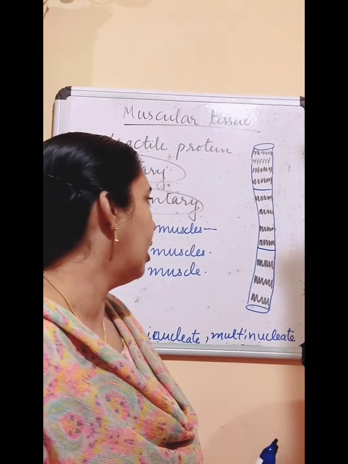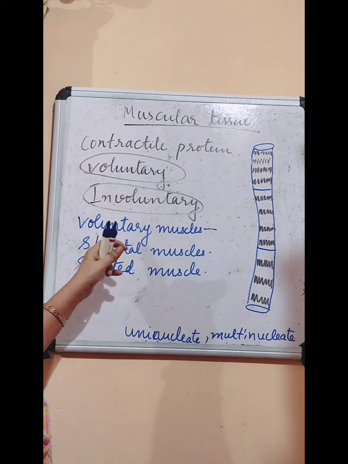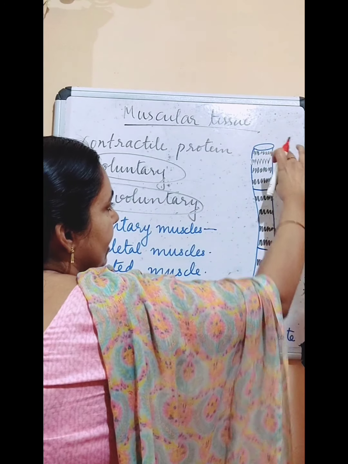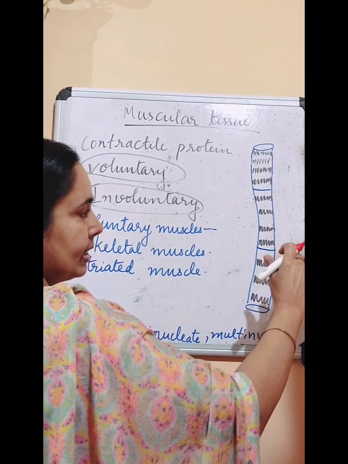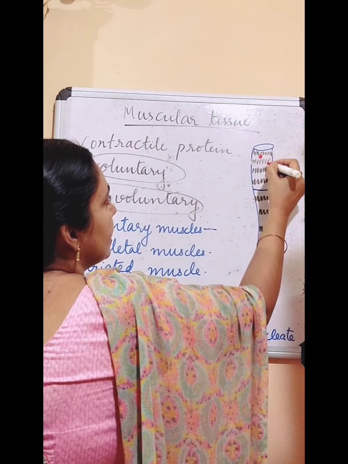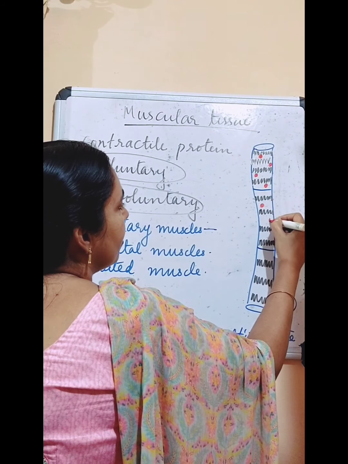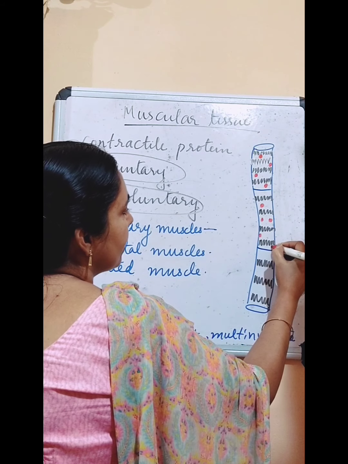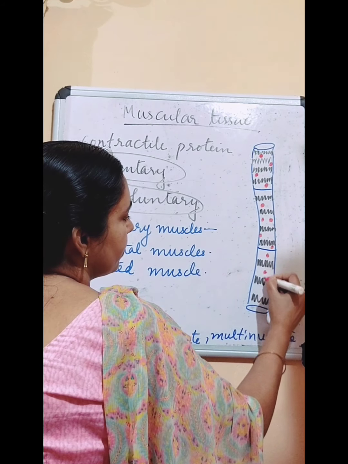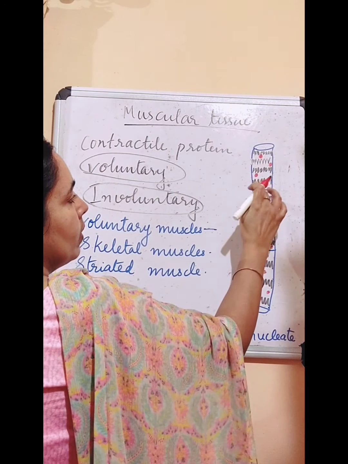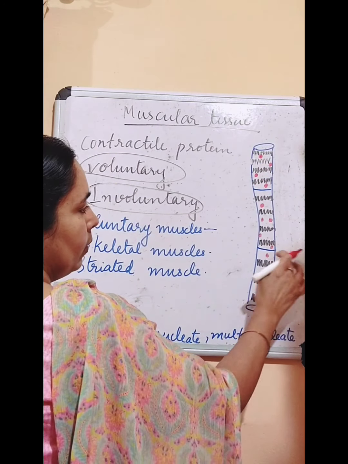In this skeletal muscle, or voluntary muscle, or striated muscle, this is one cell, this is another cell, and this is another cell. And we can see there is more than one nucleus. In this cell itself we can see so many nuclei, and in the next cell too.